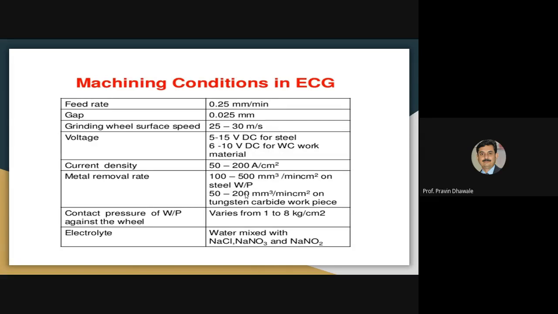Draw this table, write the name: machining conditions in an electrochemical grinding process.